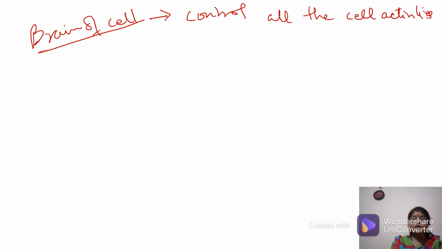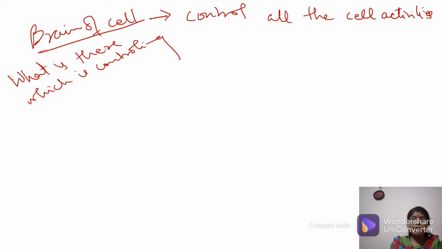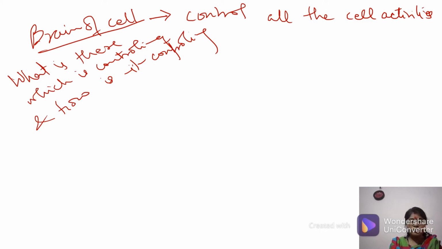Now the question arises: what is there which is controlling, and how is it controlling? There are two things. So now, moving on with this, what is there?